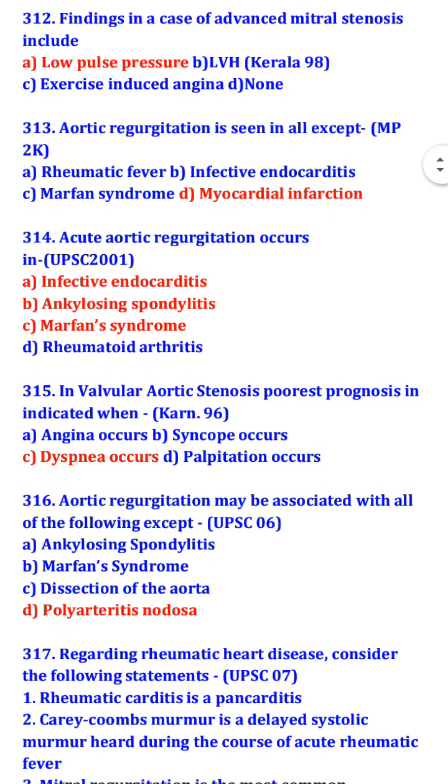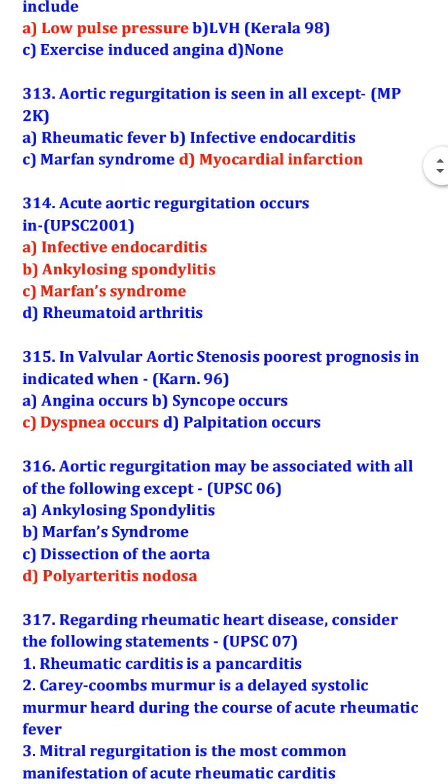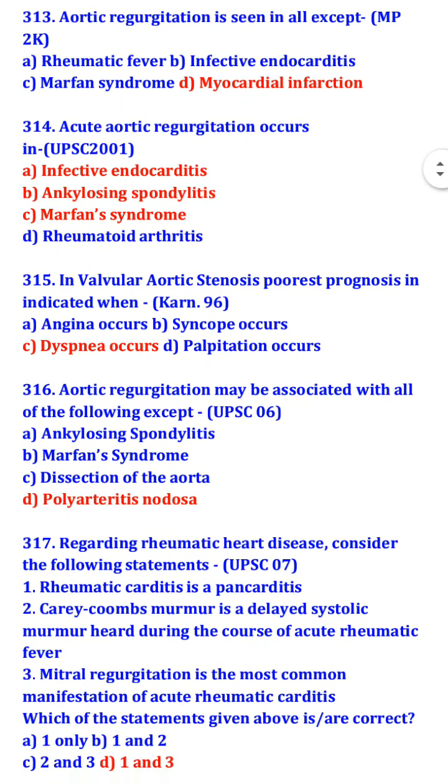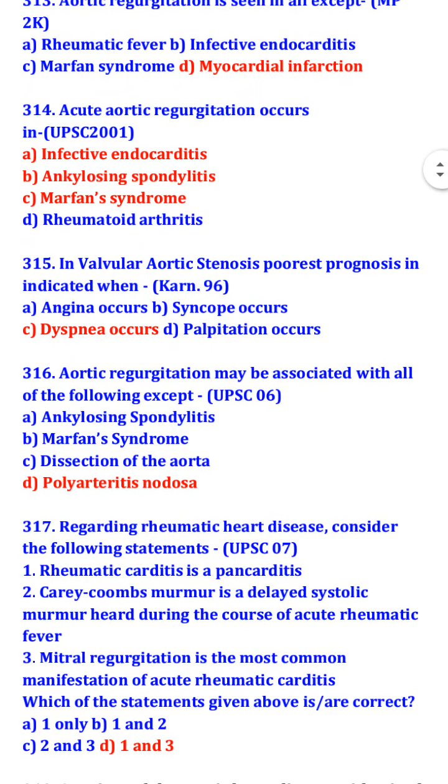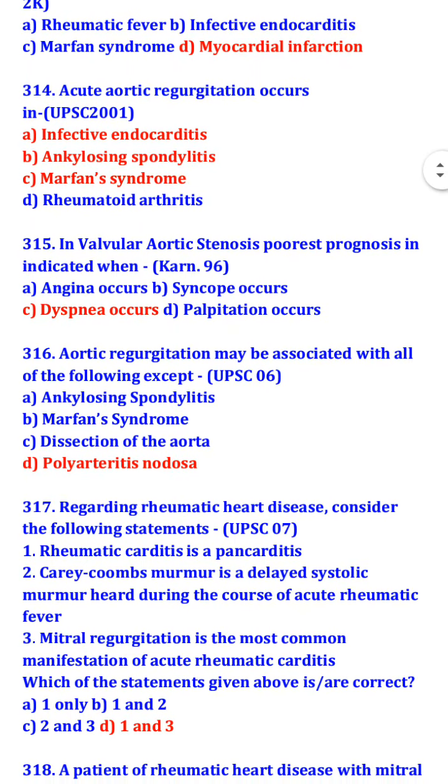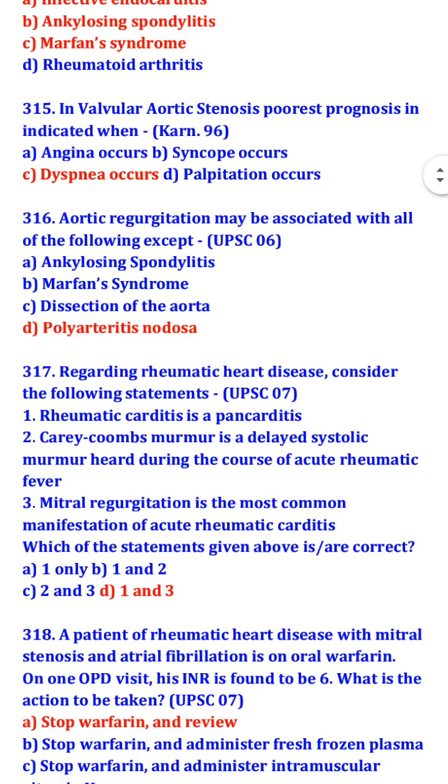In valvular aortic stenosis, poorest prognosis is indicated when dyspnea occurs. Aortic regurgitation may be associated with all of the following except polyarteritis nodosa. So, aortic regurgitation may be associated with ankylosing spondylitis, Marfan syndrome, and dissection of aorta.